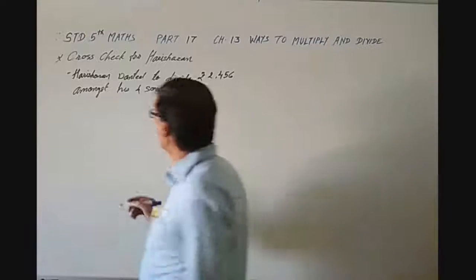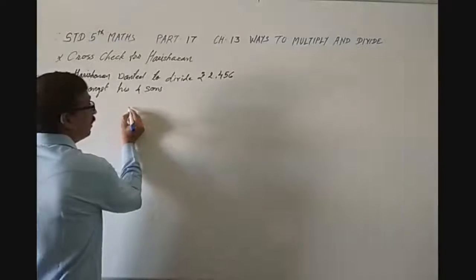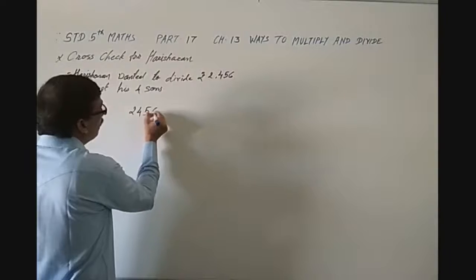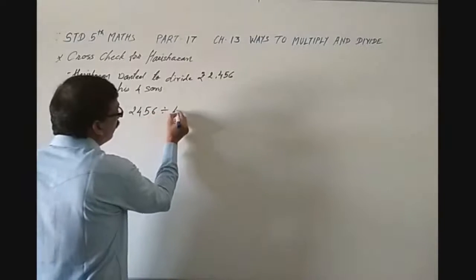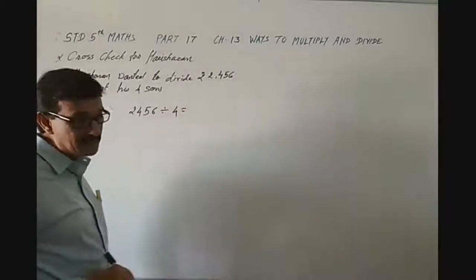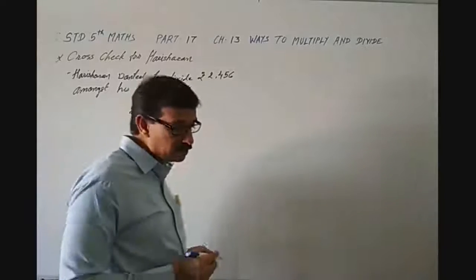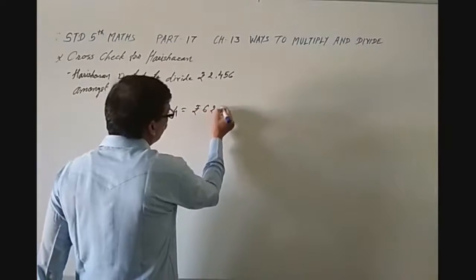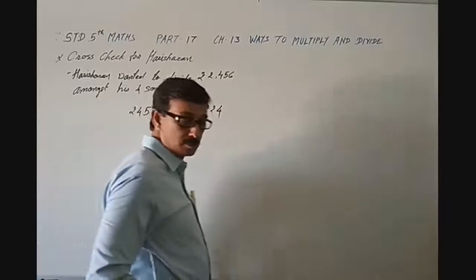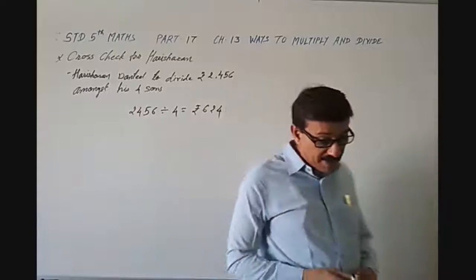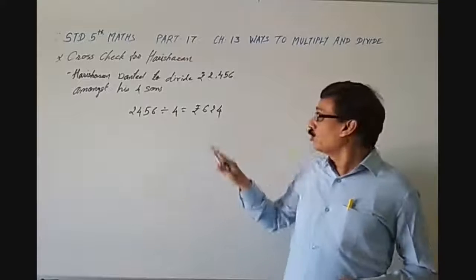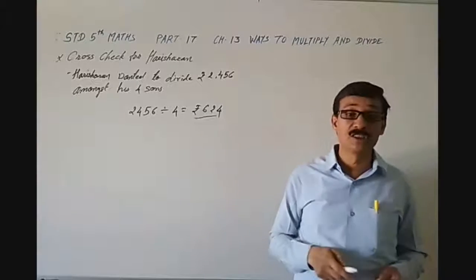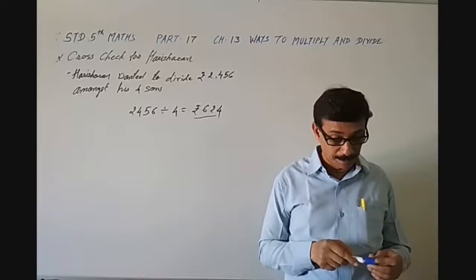He did division: rupees 2,456 divided by 4, and he got the answer rupees 624. When Harisharan started, he told his father that each will get rupees 624.